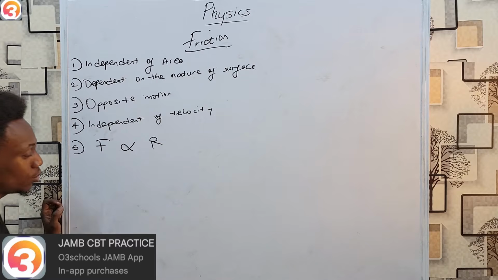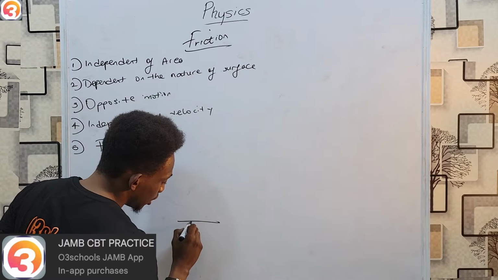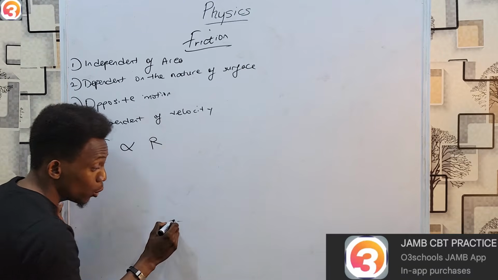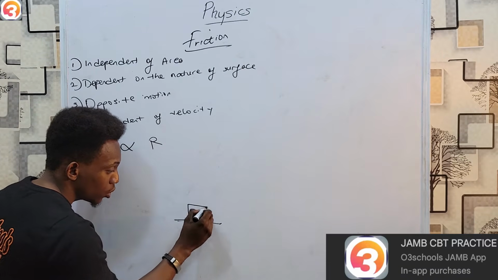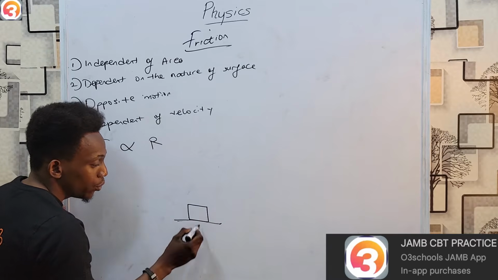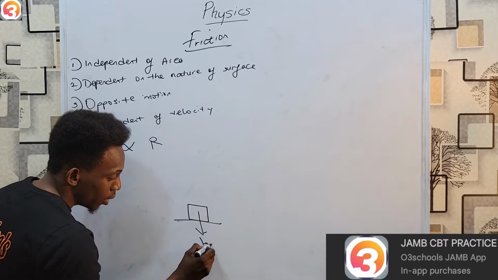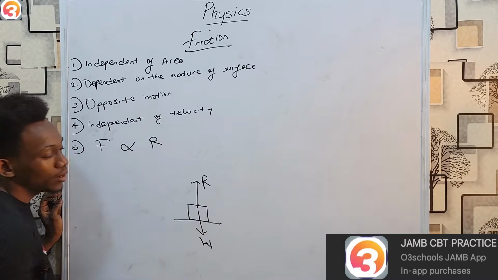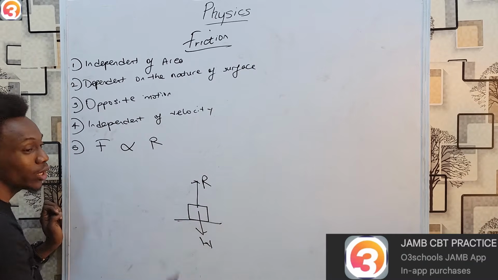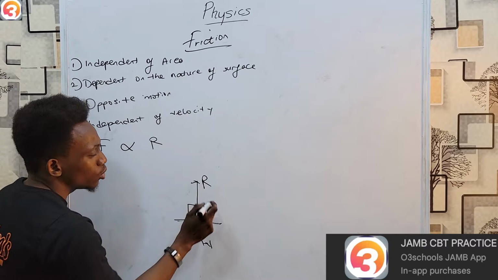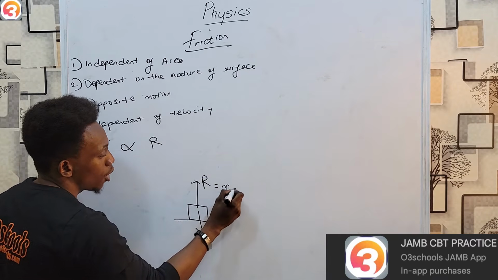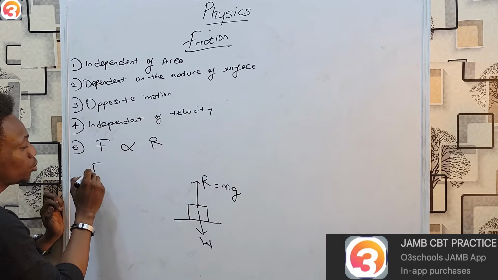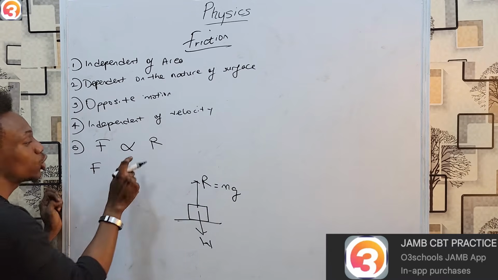And what is this normal reaction? If my surface is horizontal, and my body is here, then my weight is going downwards and the normal reaction must be going upwards. And since action and reaction are equal and opposite, my reaction is basically also equal to my weight mg. So friction is proportional to normal reaction.